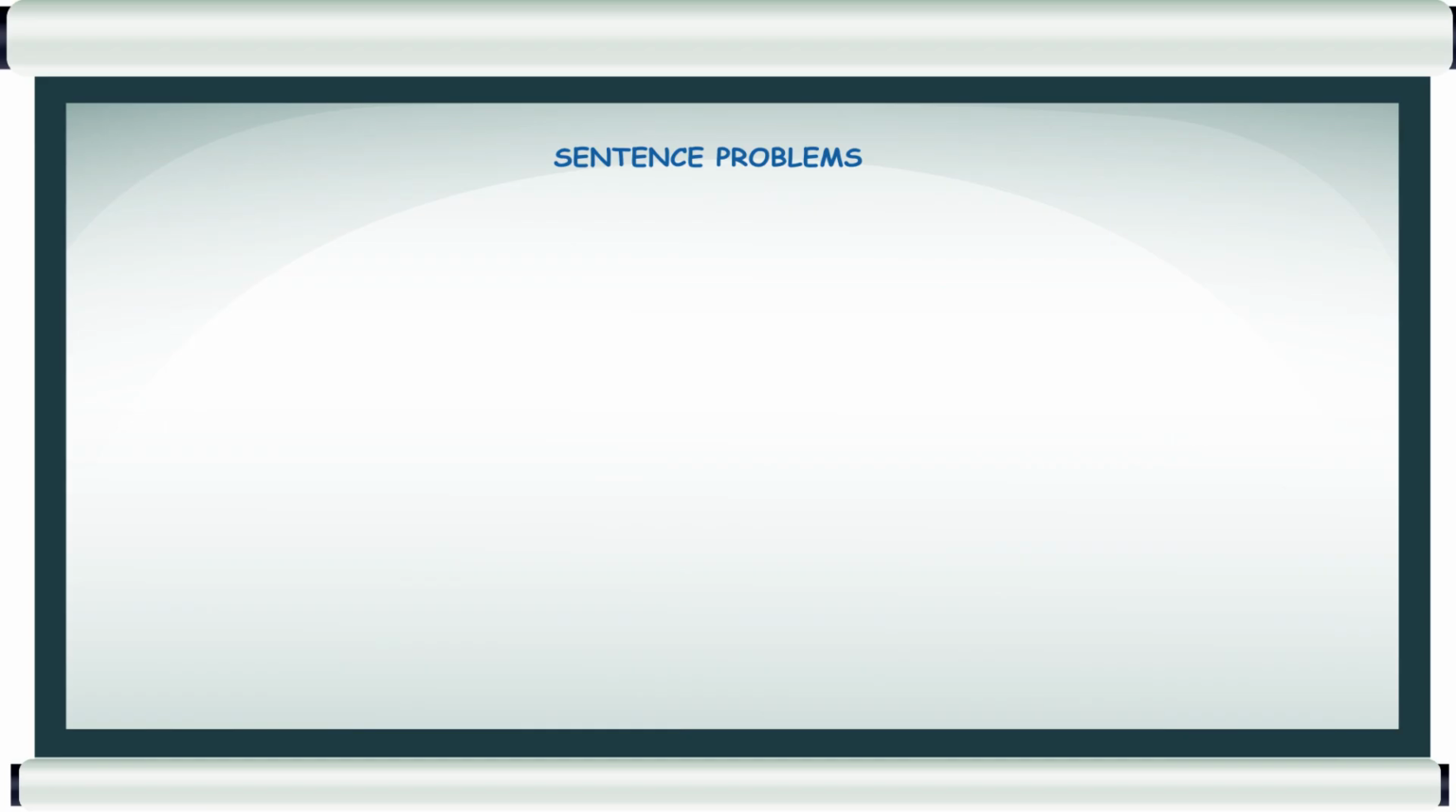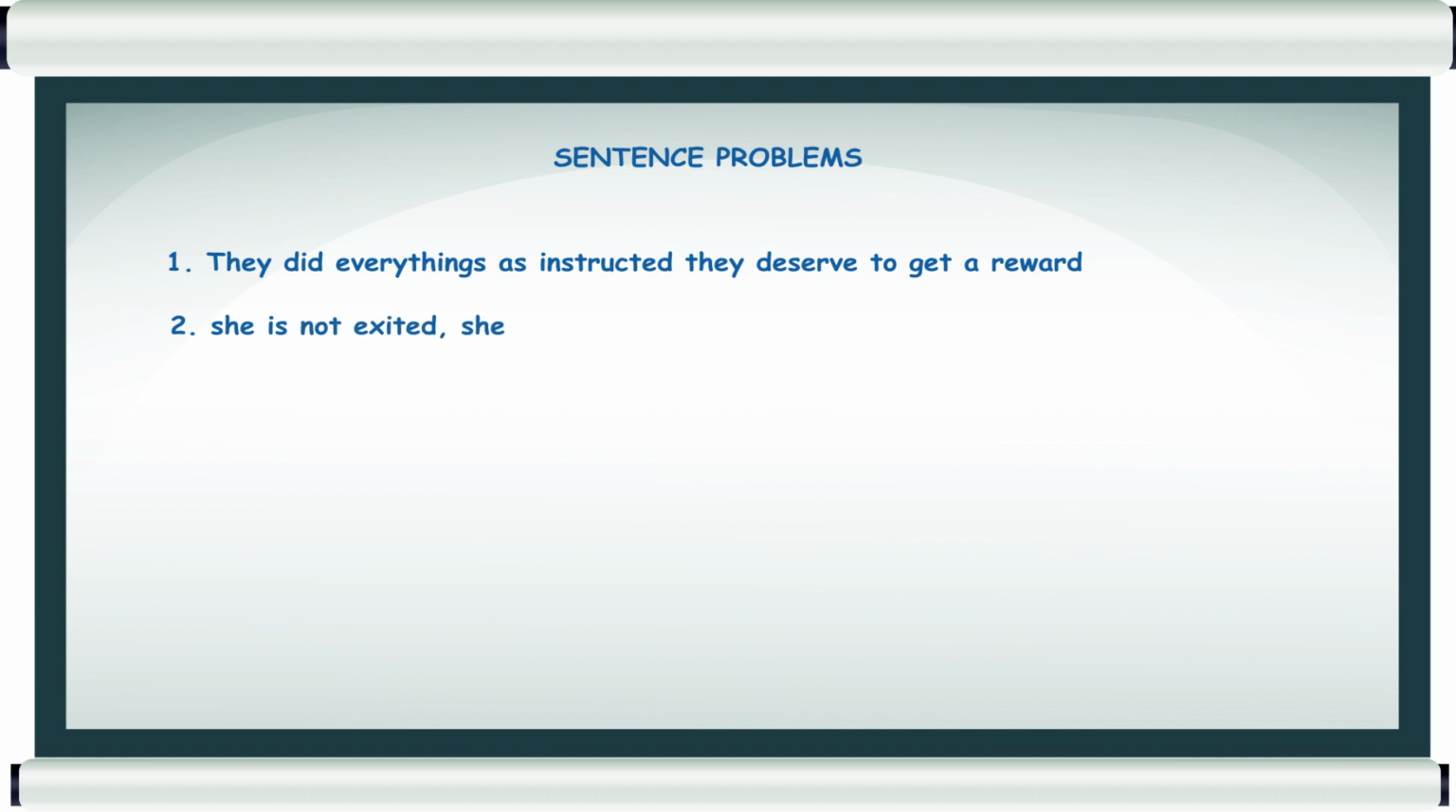Okay, students, now we are going to talk about sentence problems. Before talking about sentence problems, let's look at the following sentences. The first sentence: they did everything as instructed, they deserve to get a reward. And the second sentence: she is not excited, she has ever tried it many times before. What do you think? Are they compound sentences?